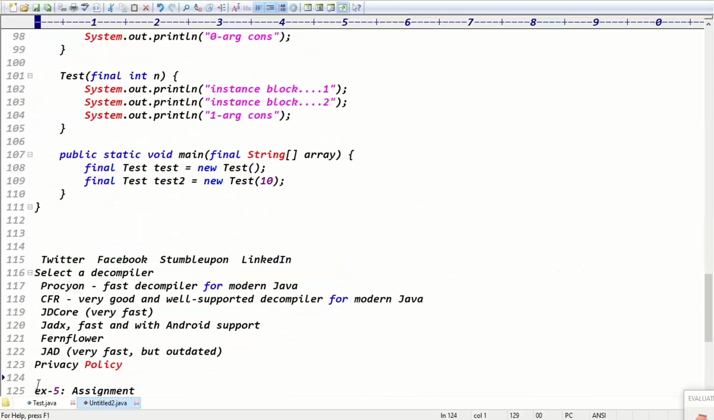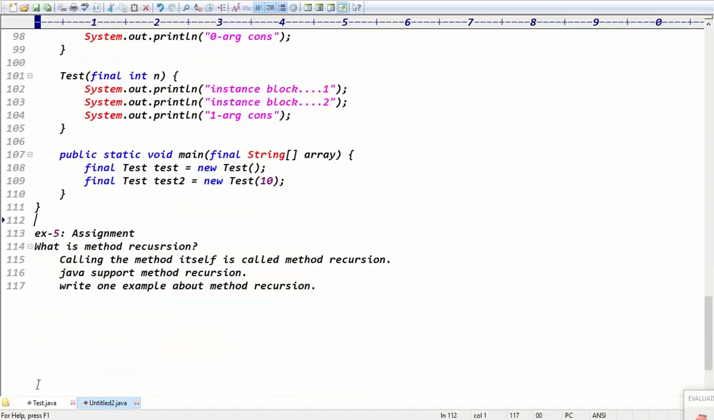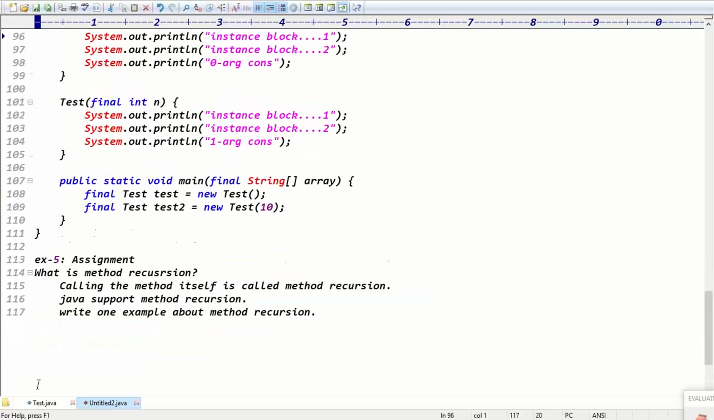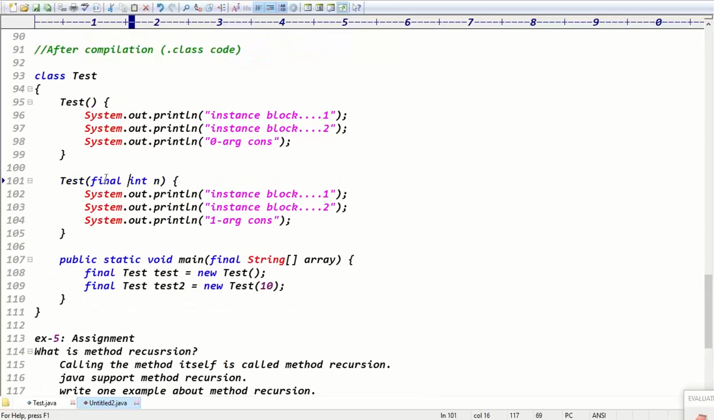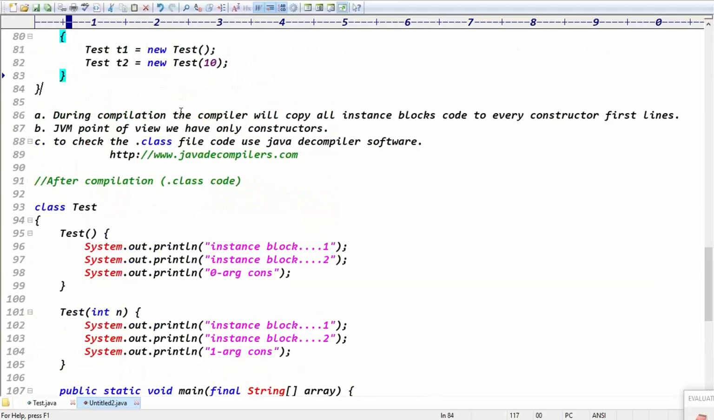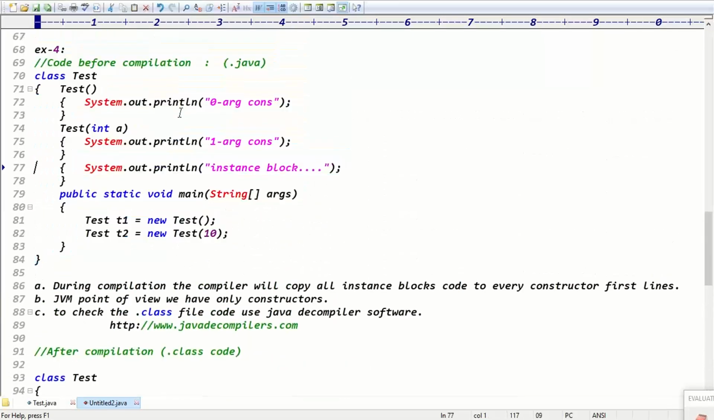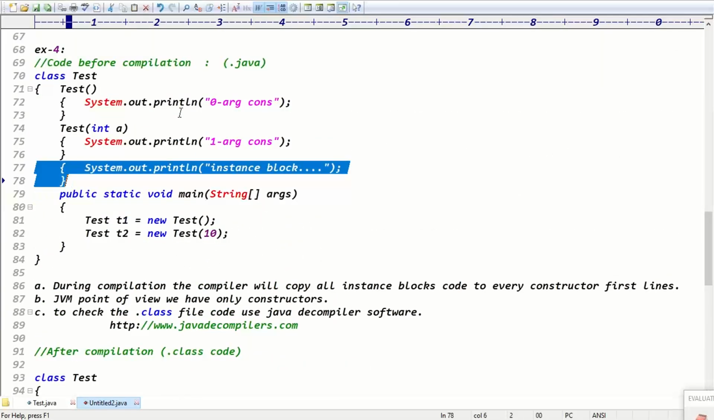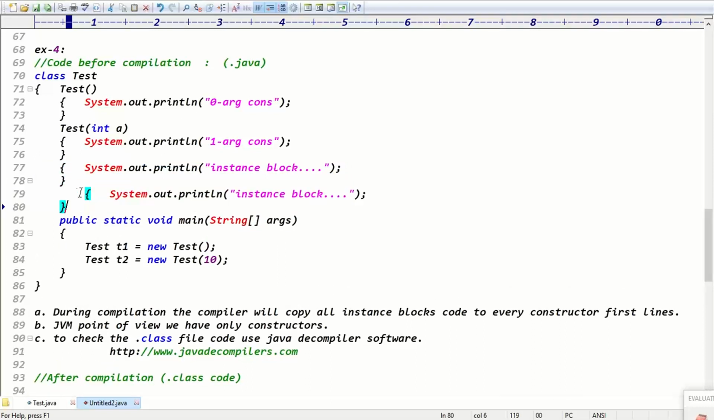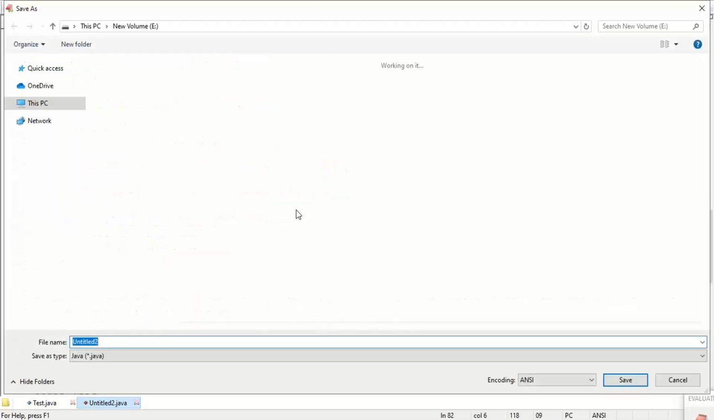This is the code after compilation, guys. Instance block 1 code is copied to every constructor, right? Exactly, guys. Guys, are you clear now? If you have multiple instance blocks, also no problem, guys. Instance block 1 and instance block 2, then the block 1 code and block 2 code are also copied to every constructor, right? That's it, guys. Are you clear now?